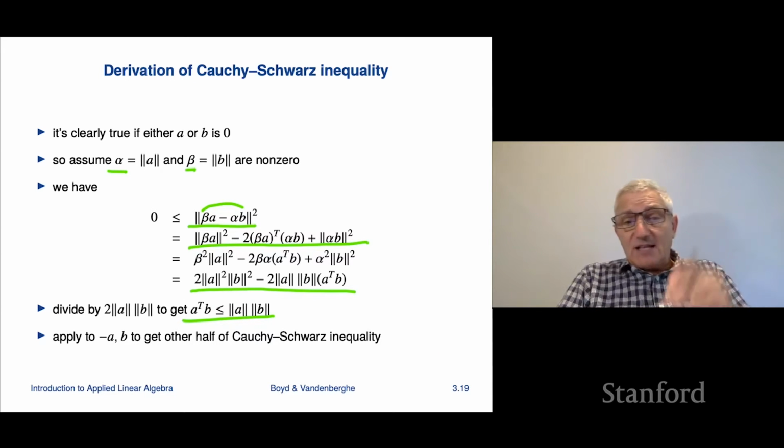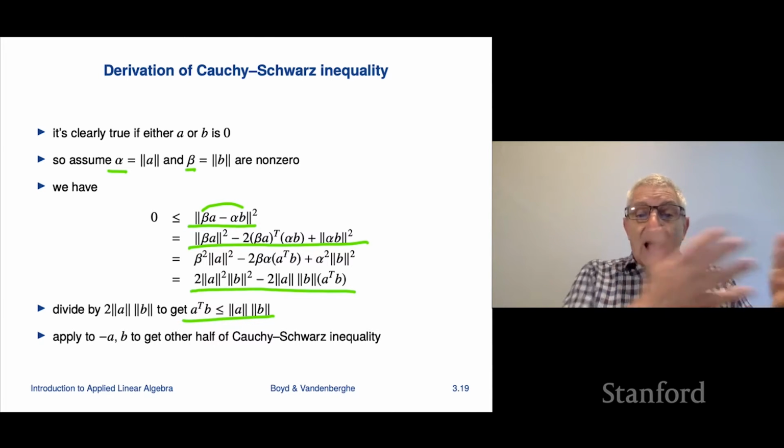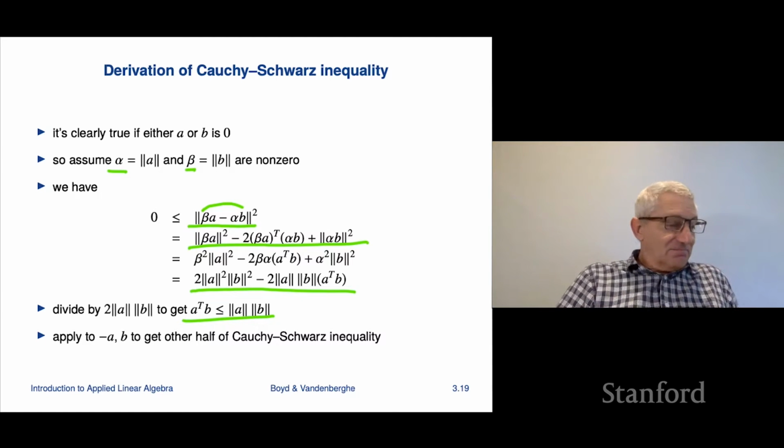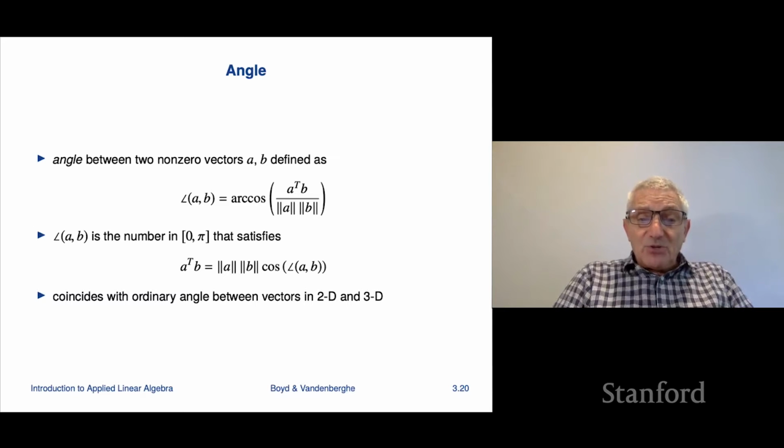And that's okay. There are lots of other ways to derive the Cauchy-Schwarz inequality. This is just one of those. So I'm just saying I would not have expected you to do this, but I've done it for you. So that's fine. Okay. Now that we have the Cauchy-Schwarz inequality, we can actually talk about angle.